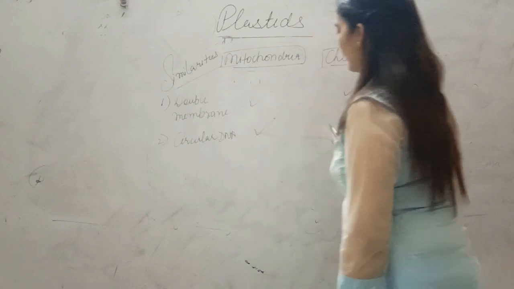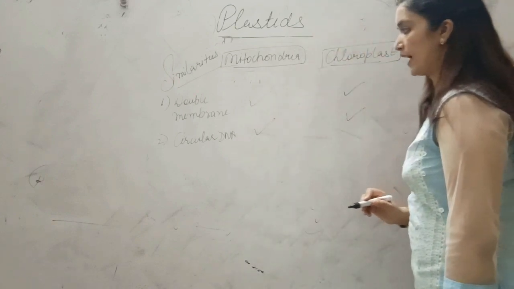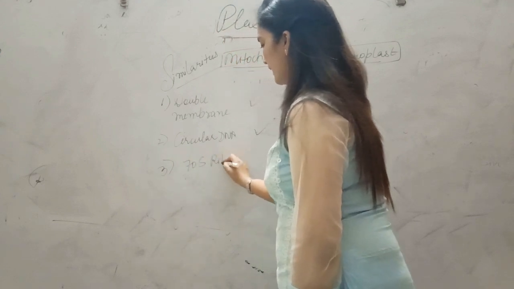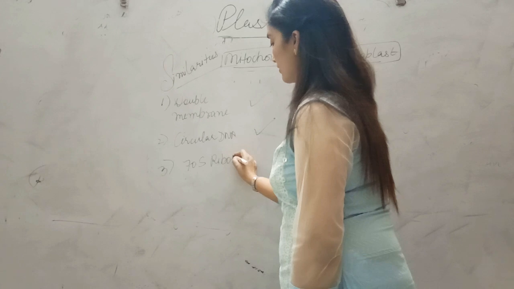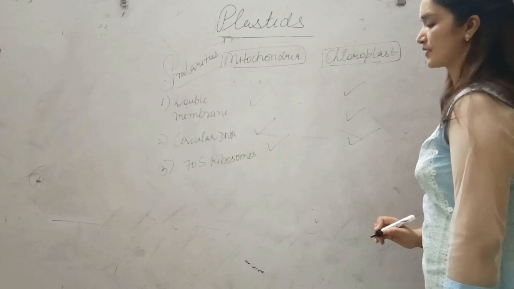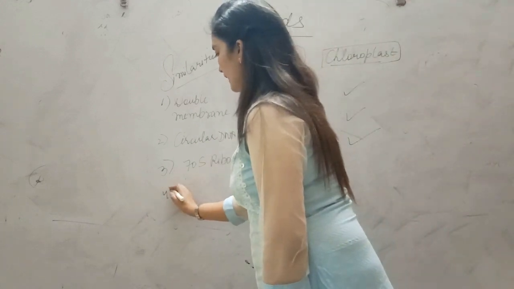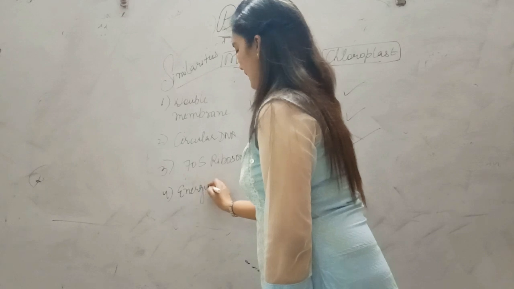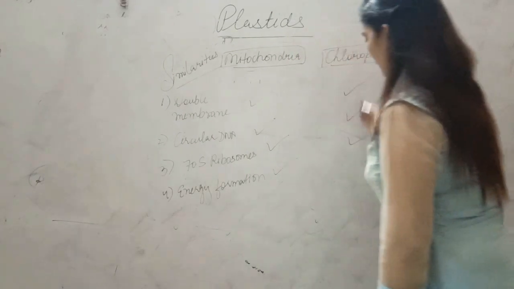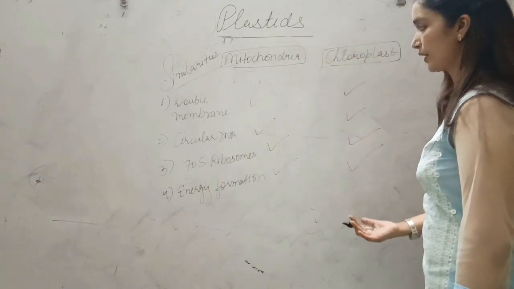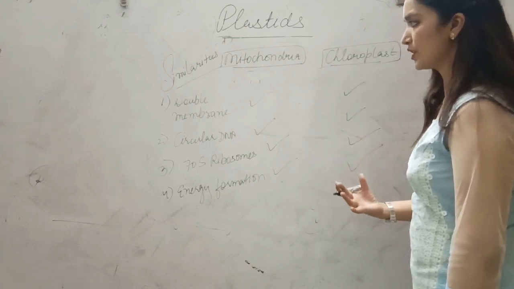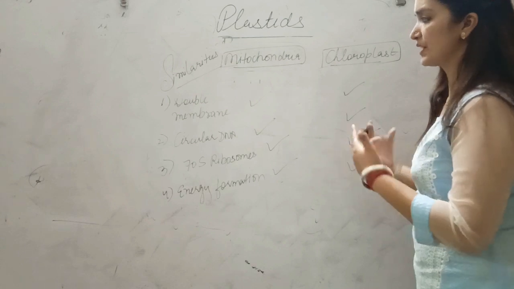Yes, that is present in mitochondria. That is also present in chloroplast. Next, 70S ribosome that are present specifically in prokaryotes. So they are present in mitochondria, they are present in chloroplast. So this helps in energy formation. Yes, it also includes electron transport chain on the thylakoid membranes. And in case of mitochondria, inner membranes are associated with energy formation. So all these are some basic similarities between